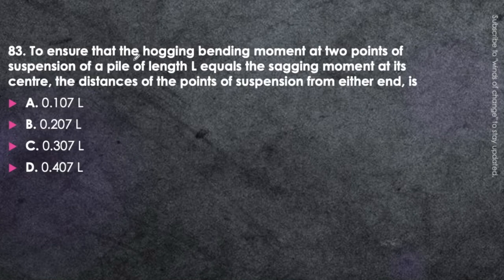Next question. To ensure that the hogging bending moment at the two points of suspension of a pile of length L equals the sagging moment at its center, the distance of the point of suspension from either end is 0.107 L, 0.207 L, 0.307 L, or 0.407 L. Just think about it. You have to solve this question, then only you will come to the answer. Okay, so the answer will be option B, that is 0.207 L.